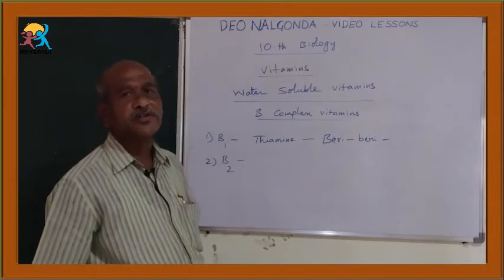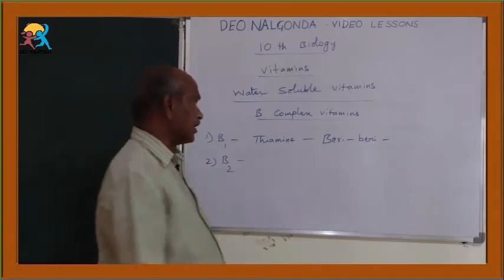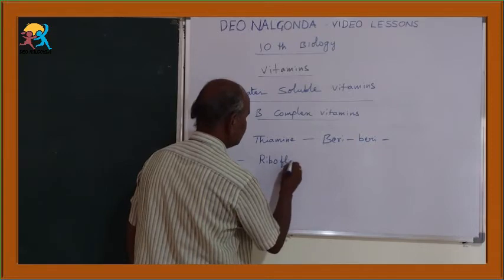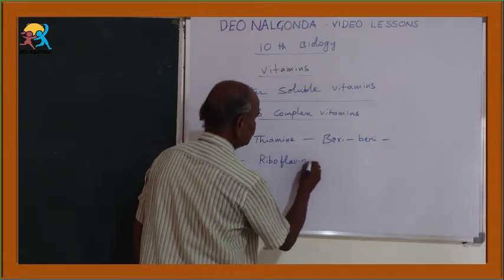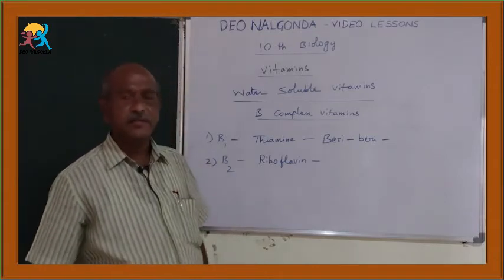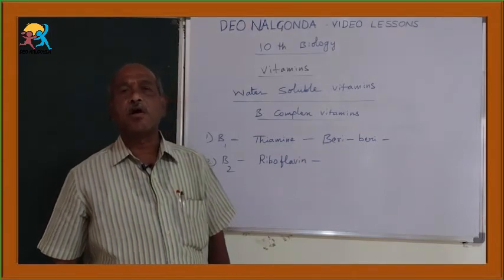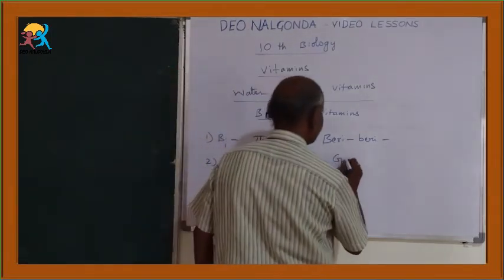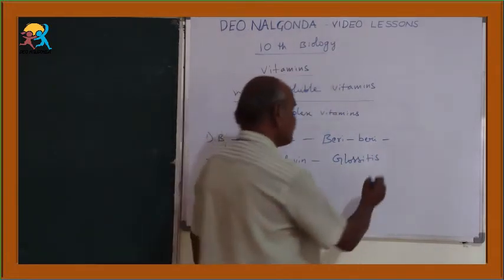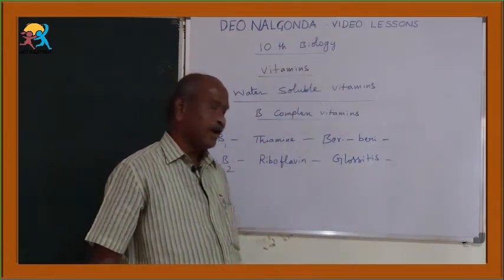Then the second vitamin is B2, which is called riboflavin chemically. So the B2 vitamin is known as riboflavin. Its deficiency causes a disease called glossitis. So glossitis is the disease caused by the B2 vitamin riboflavin.